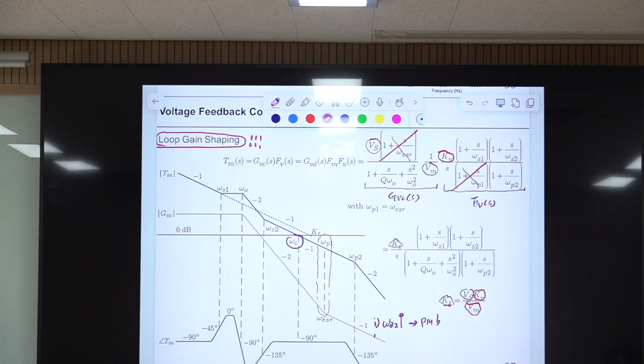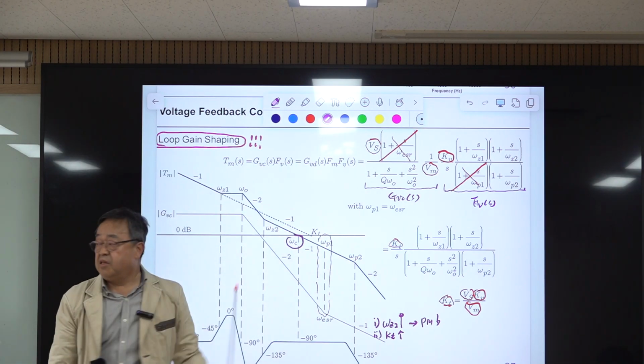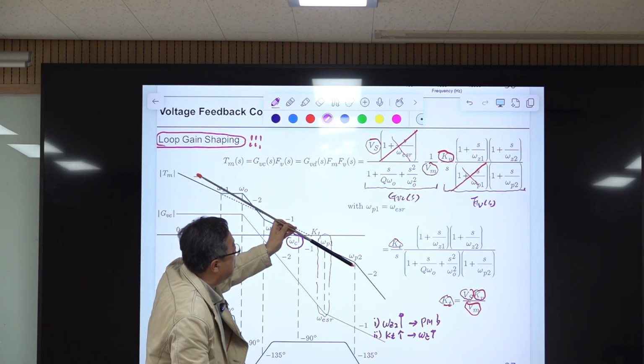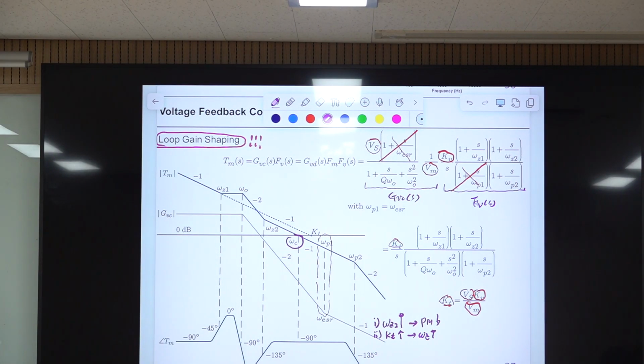And if you increase KT, means you are raising everything here like this, then it increases the loop gain crossover frequency, omega C. So omega C will become higher. Then if this occurs here, omega P is located here. So phase margin will be reduced. Phase margin will go down.